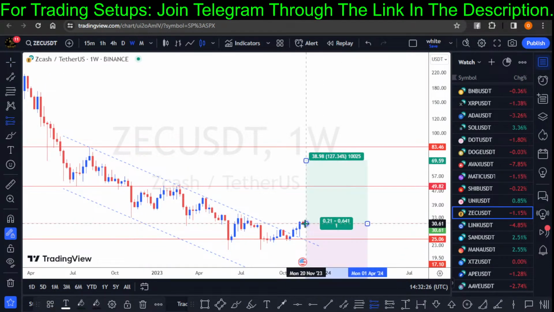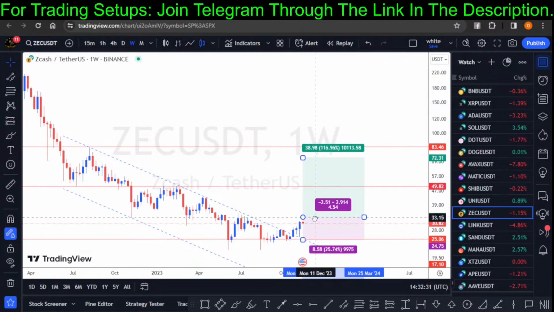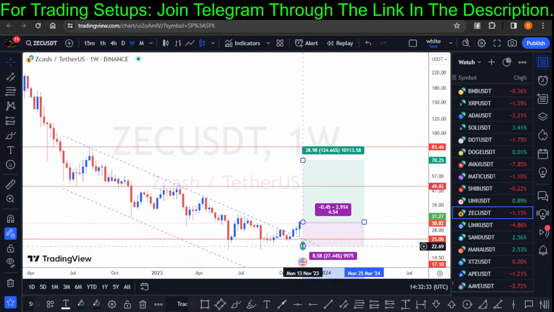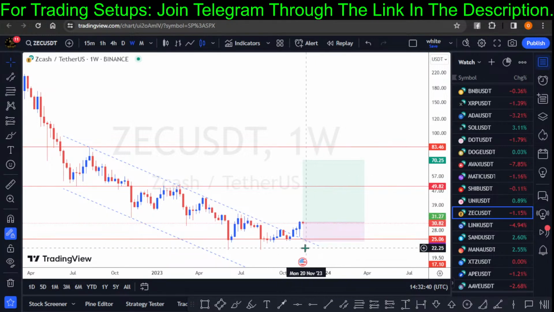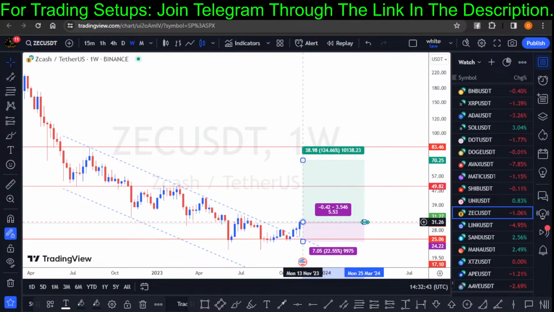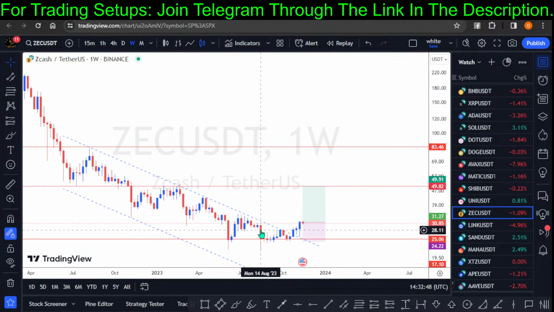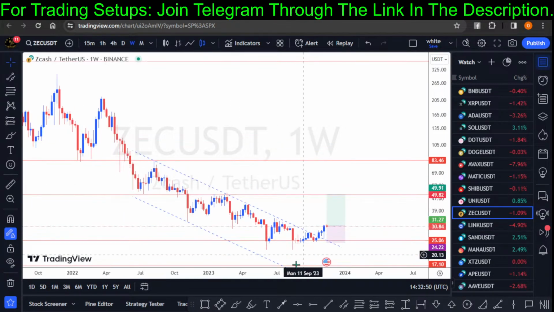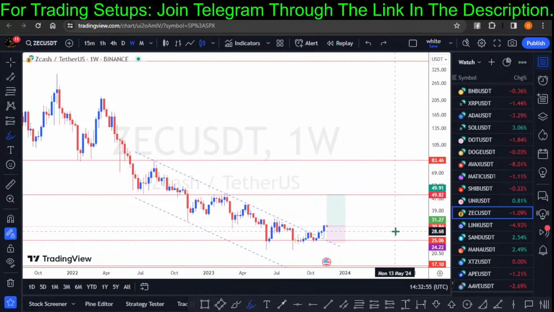I am currently holding a small position on Zcash, so you can see it. I want to be out whenever price gets right there. So it's a stop order. Whenever price gets lower, I want to be out. So this is how I'm willing to invest in Zcash, and this is what I'm looking out for. I can see a potential bullish rally. So that's what we have on Zcash. If you're an investor in the crypto market, you could be looking out for Zcash.